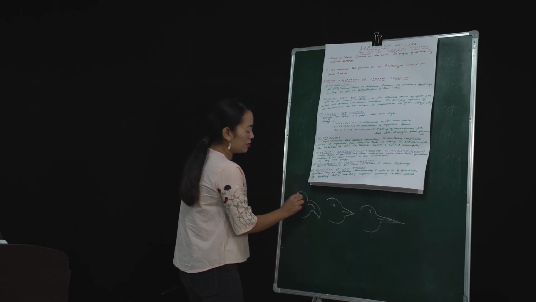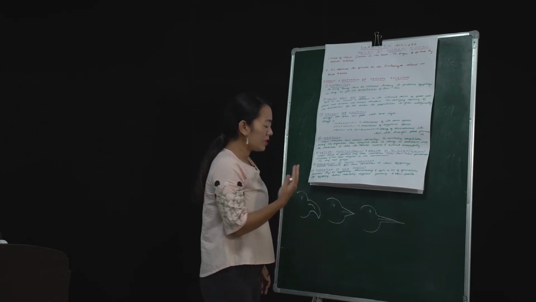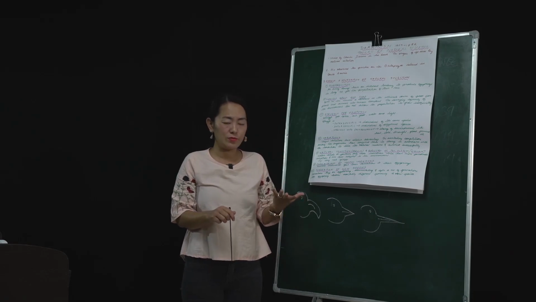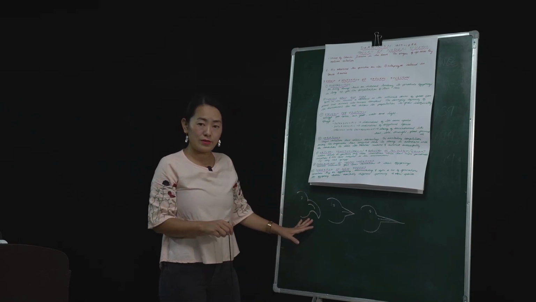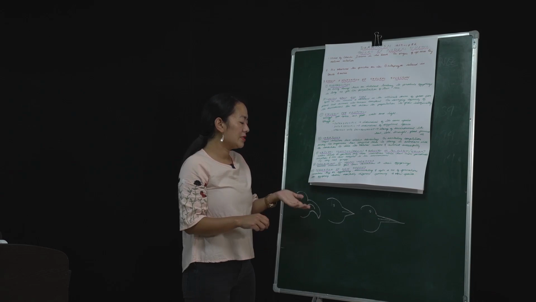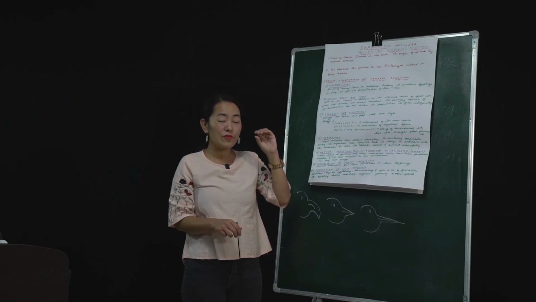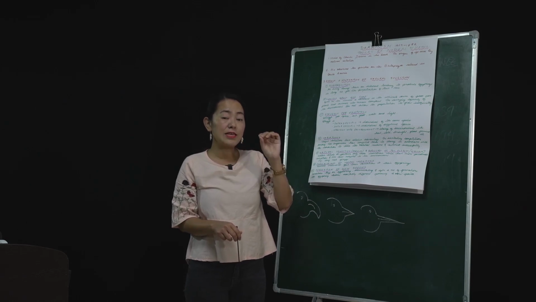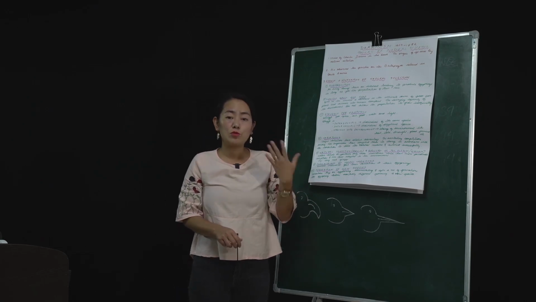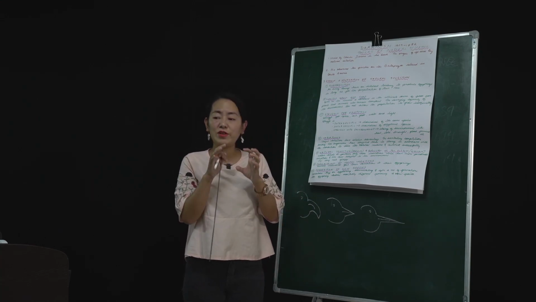These finches had different types of beaks according to the food that was available in the particular land. Like in case of one island, there were lots of fruits available. So the beaks were like those of the parrots, where they could easily hook the fruit and then eat it. In some cases, the beaks were like those of the woodpeckers, in order to have a very sharp beak to go inside and get hold of the larva to eat, okay? So what he observed was that even though they were finches and even though they were close to each other, they were totally different in their beaks.